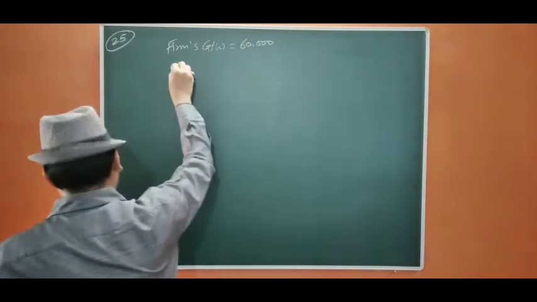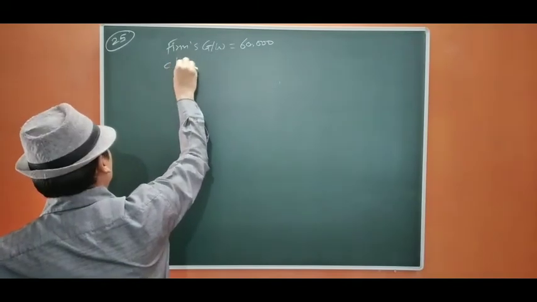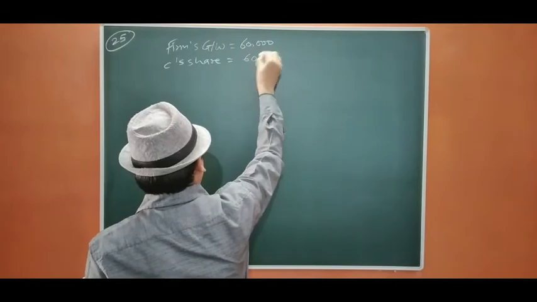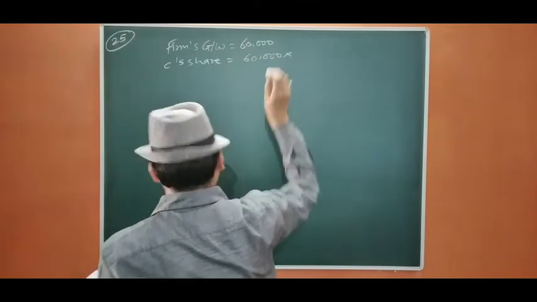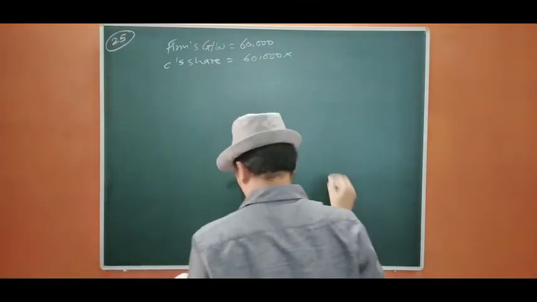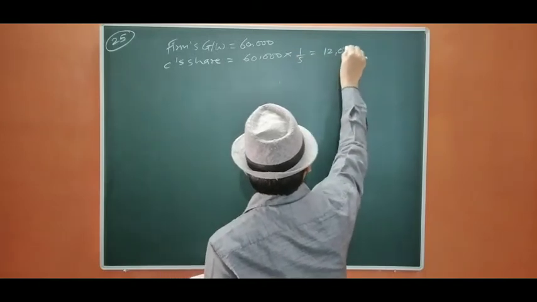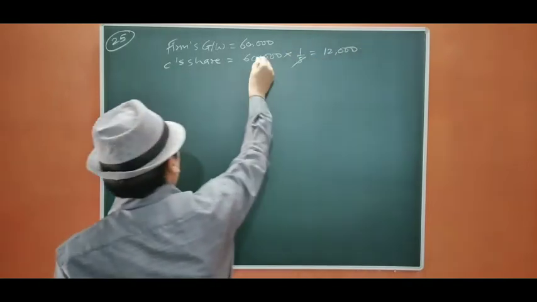Okay, and C's share was 60,000 into 1 by 5, that will be 12,000. 12 5s are 60. Okay.